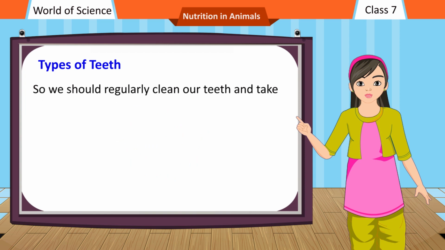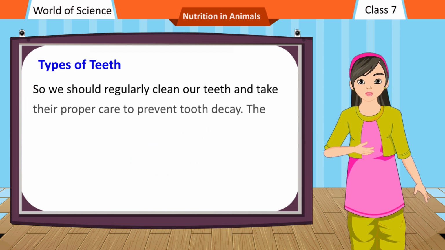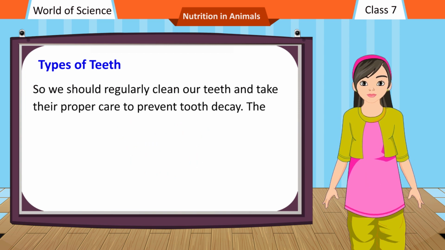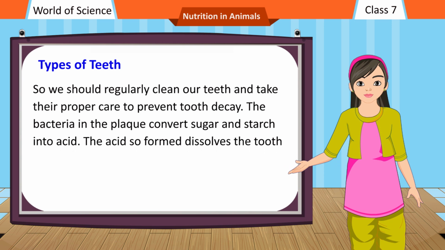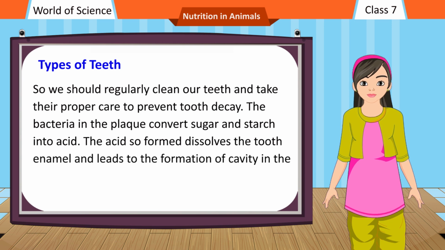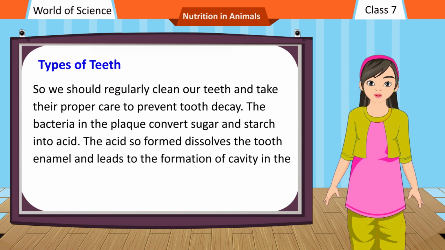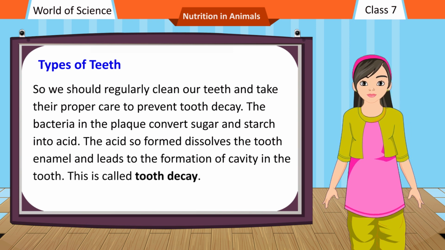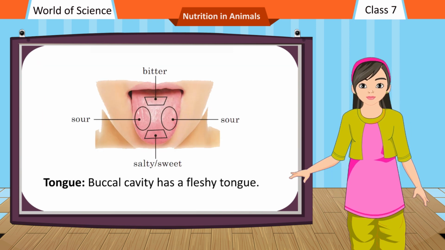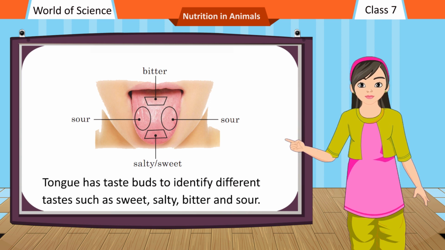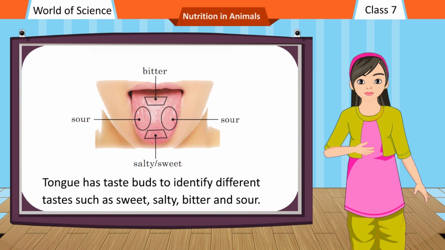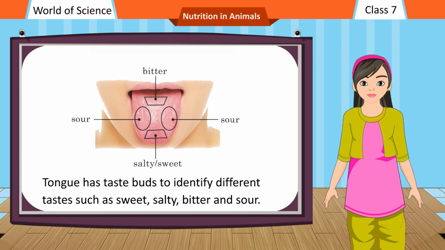So we should regularly clean our teeth and take proper care of them to prevent tooth decay. The bacteria in the plaque convert sugar and starch into acid. The acid so formed dissolves the tooth enamel and leads to the formation of cavities in the tooth. This is called tooth decay. Tongue. The buccal cavity has a fleshy tongue. The tongue has taste buds to identify different tastes such as sweet, salty, bitter and sour.